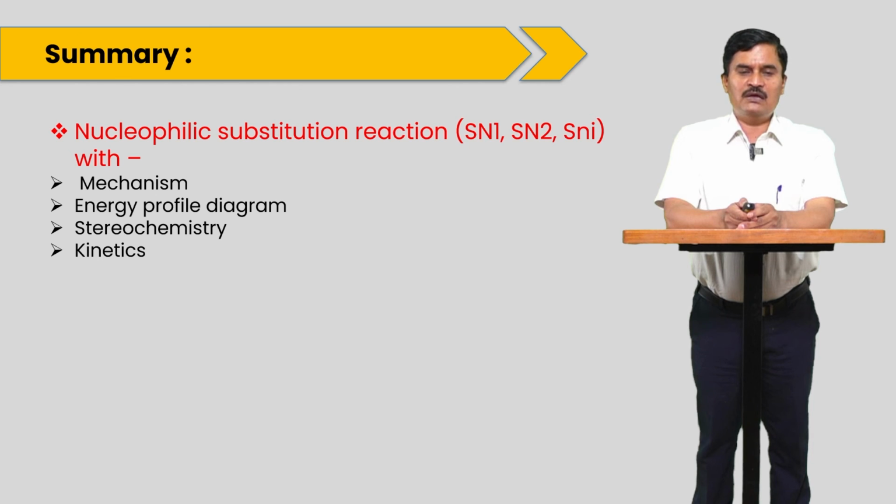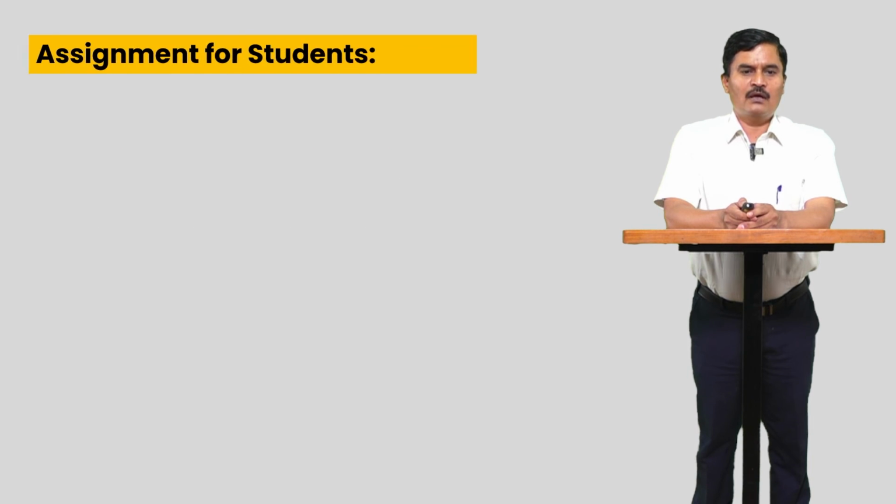So the stereochemistry of the SN1 reaction is a racemic mixture, and the stereochemistry of the SN2 reaction is inversion. So in this lecture we discussed the mechanism, energy profile diagram, and stereochemistry of the SN1 and SN2 reactions.